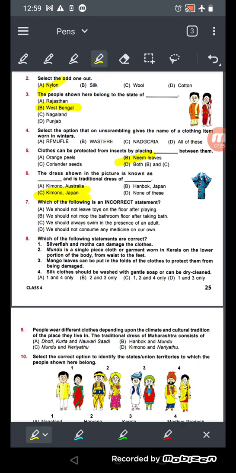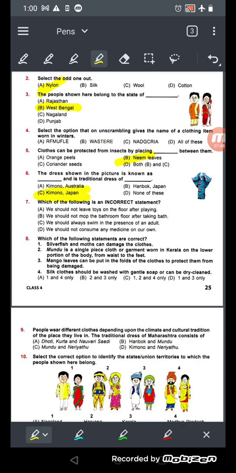Now see number 7. Which of the following is an incorrect statement? Here, which one is wrong? We should not leave toys on the floor after playing. Yes, is it true? We should not leave them. We should not mop the bathroom after taking a bath. We should always swim in the presence of an adult. It's also correct. You must swim in front of an adult, keeping a guardian with you.